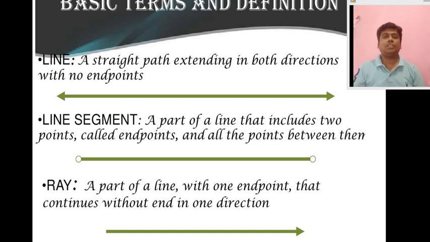Line segment, actually, is the next point. A line segment is actually part of a line. If we cut out a part from the line, what will we get? We will get a line segment. So it is a part of a line that includes 2 points. That means a line segment has 2 end points and all the points between them. There are a number of points between any 2 points. So if we take any 2 points, we will get a line segment.